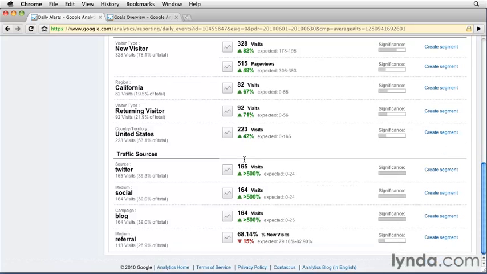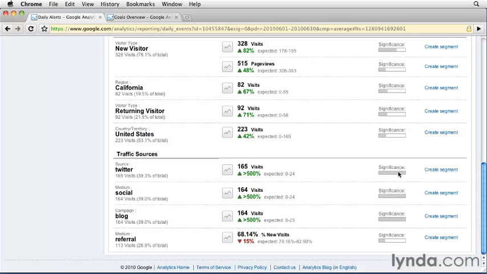But the real interesting data comes down here when we look at our traffic sources. In other words, what traffic sources are causing these rises? Well, if we look at our source of Twitter, it's up over 500%. Our social media is up over 500%. The campaign targeting our blog is up over 500%. This is likely to be a large contributor because this has such an impact here. And what we see over here is that this correlates to this significance bar.